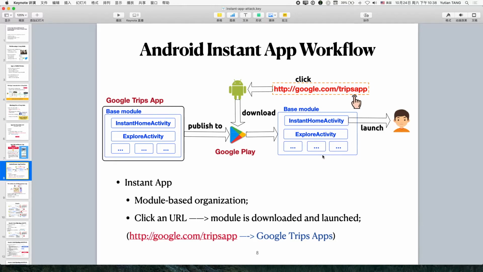To use an instant app, the user only needs to click a specific URL, and the module is downloaded and launched. For example, if we want to use the Google Trip instant app, we only need to click this URL, and the specific module is downloaded from Google Play and launched. From the user side, when we click a URL, a specific app is opened, but actually you do not go to Google Play to download it.